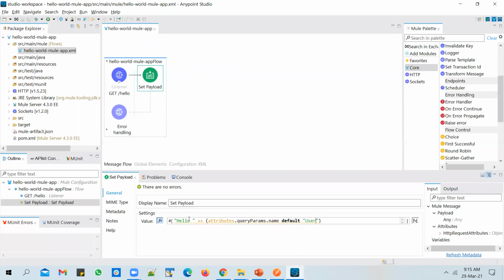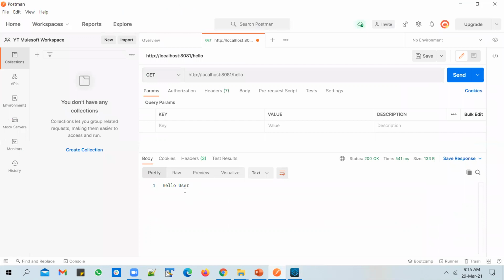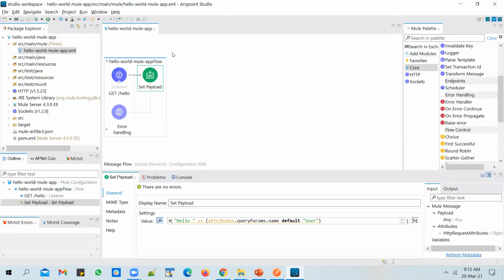So user gets concatenated to hello, and that was sent back as the response to this API request. We are receiving a response here from this Hello World Mule application because it is running on our machine now, on the Mule server.